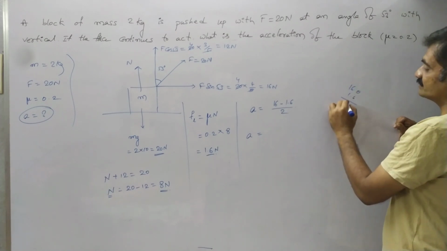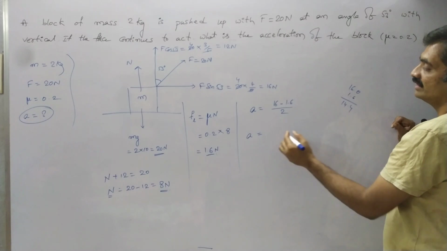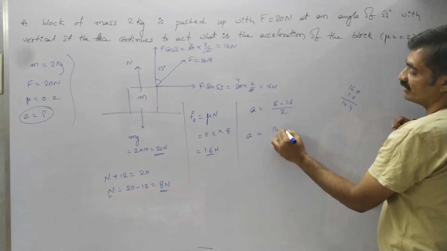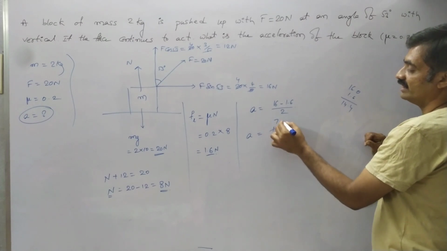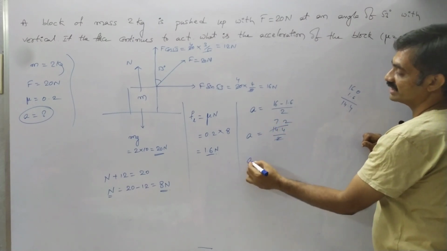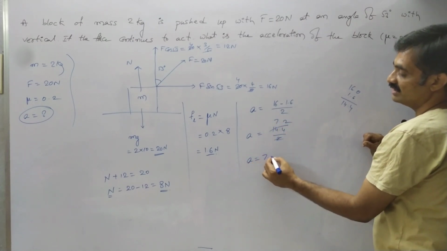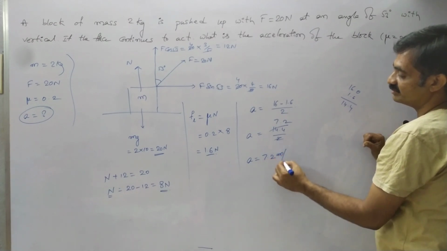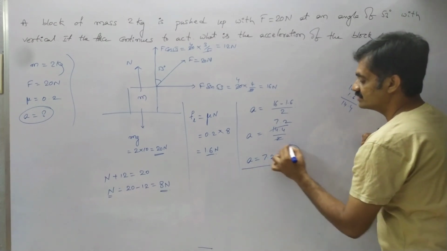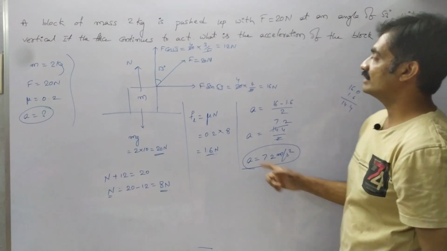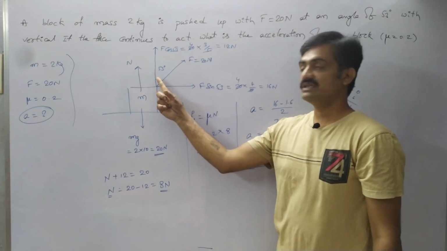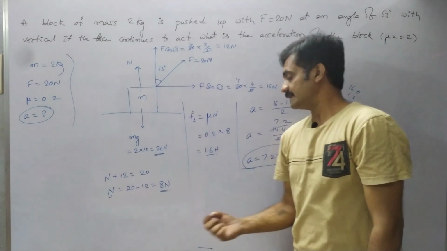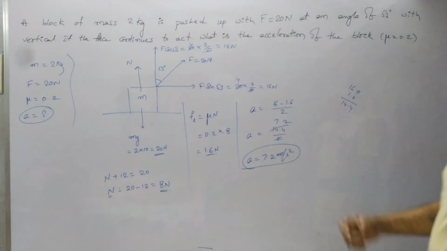14.4 by 2. 7 twos are 14 and 2 fours are 8, so we get the acceleration A equal to 7.2 meter per second square. So this is the acceleration acting on the block when the force is acting at an angle of 53 degrees with respect to the vertical. Take a screenshot, we will continue.